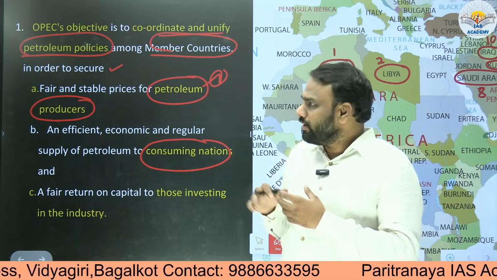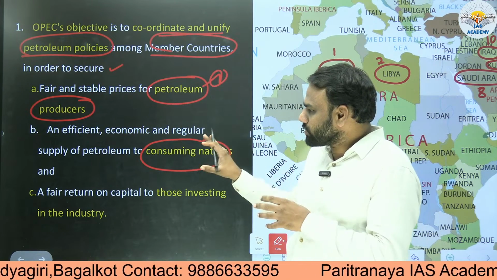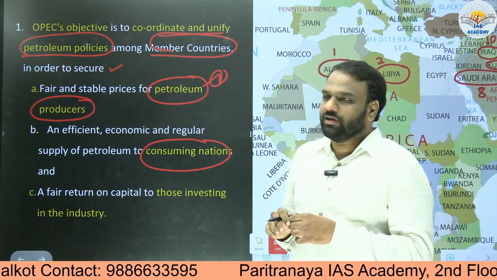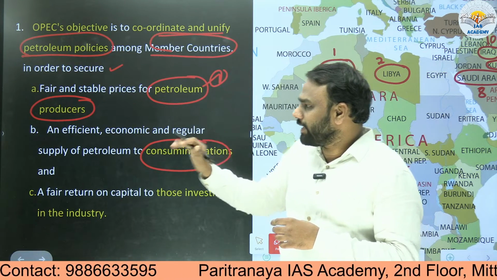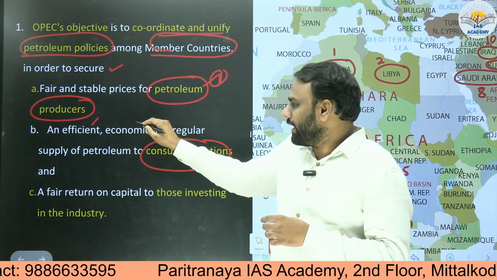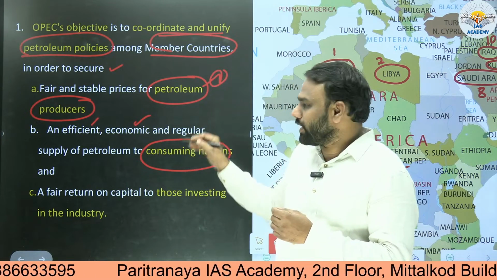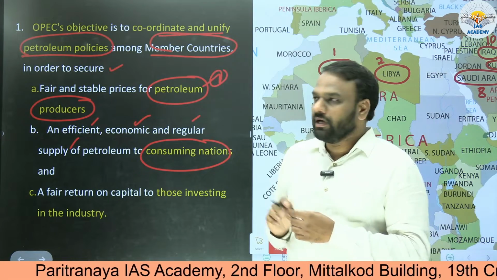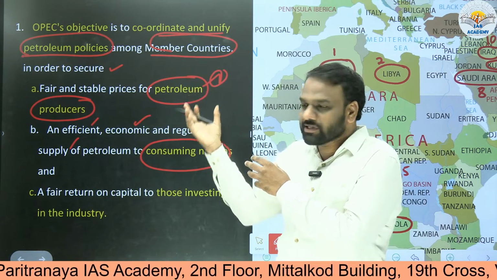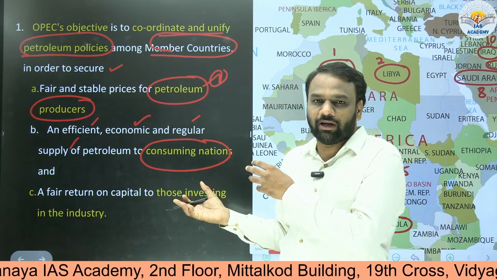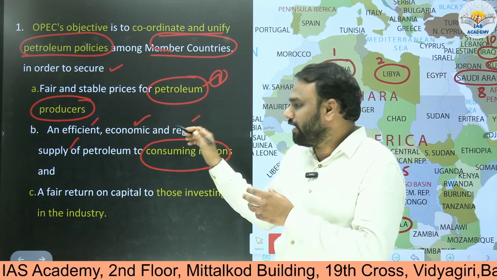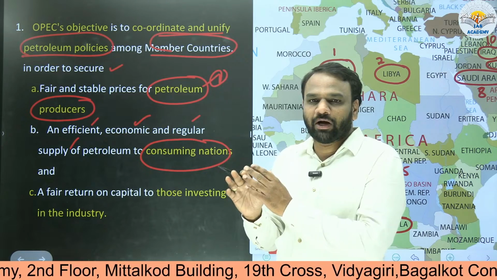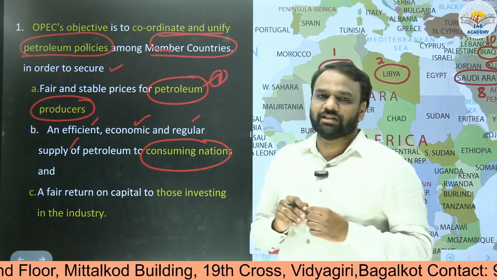So that's why when they are formulating the policies, they should also take into account the concerns of consuming nations as well. Whatever policies they are formulating should be efficient, economic, and should also ensure regular supply of petroleum to consuming nations. Supposedly, if OPEC reduces the amount of production of crude oil, then the regular supply will be affected. So that should not happen. So when it is formulating the policy, it should take into account the concerns of the consuming nations as well.